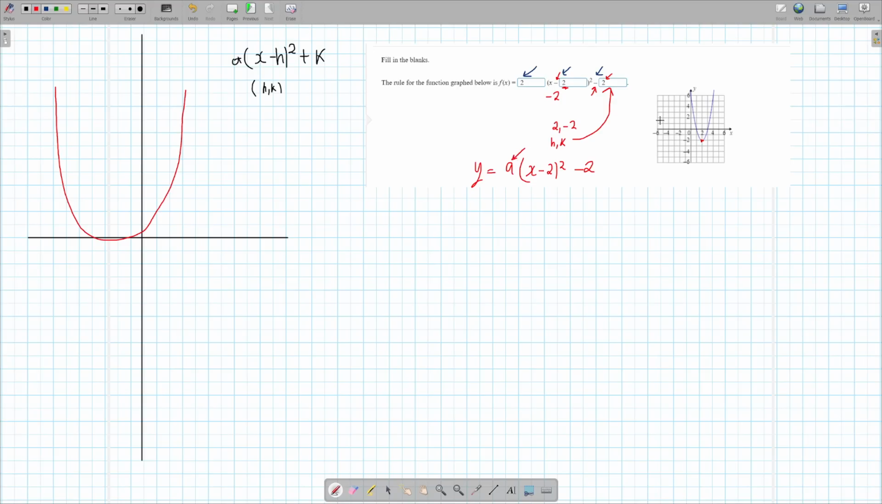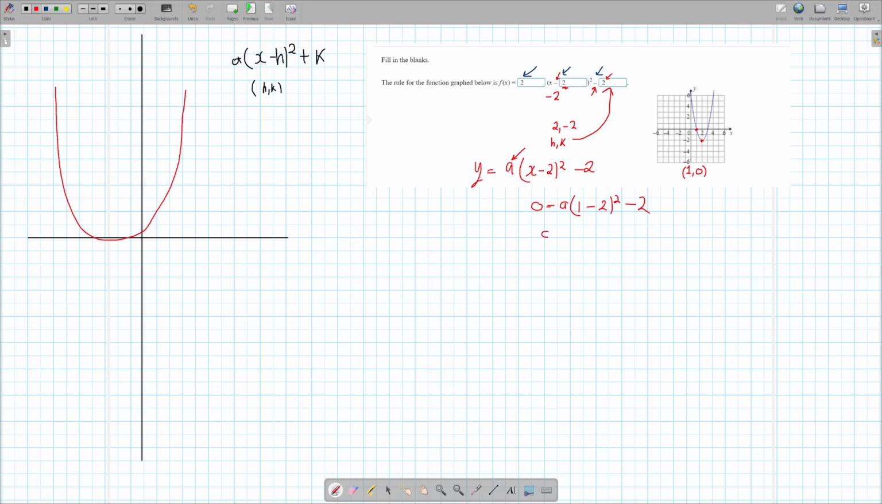What do you do? Same exact thing. Take any point on the graph. This point over here, this is nice. I like this point, 1 comma 0. Substitute it. It's very easy, since the best ones to work with are the ones that have 0 in them. So our y is 0. So 0 equals a, which we don't know, brackets x, which is 1, minus 2 squared, minus 2.